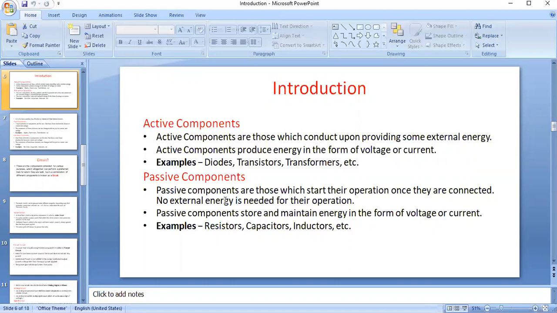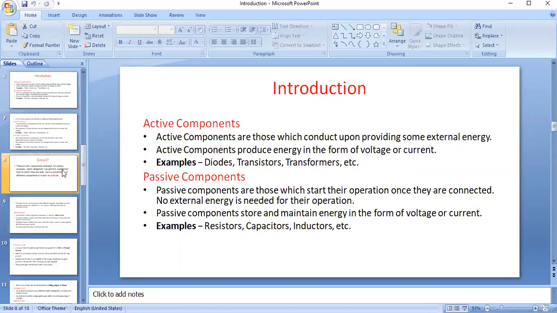Passive components always maintain or store energy in the form of voltage or current. Examples are resistors, capacitors, and inductors. These are the examples of passive components.